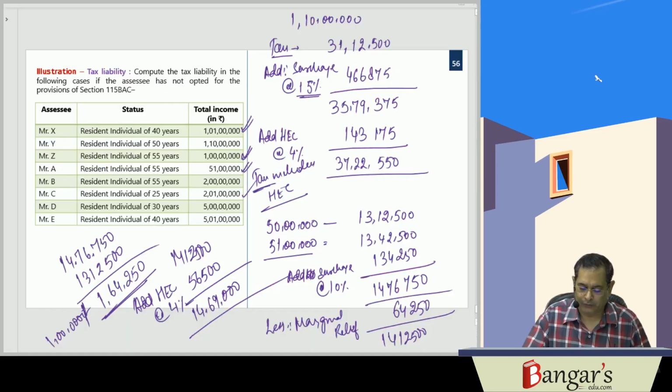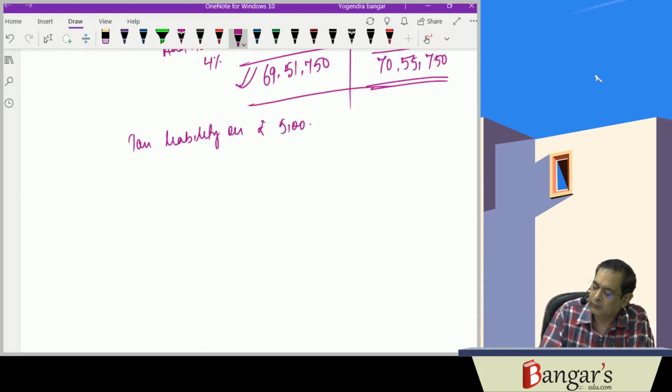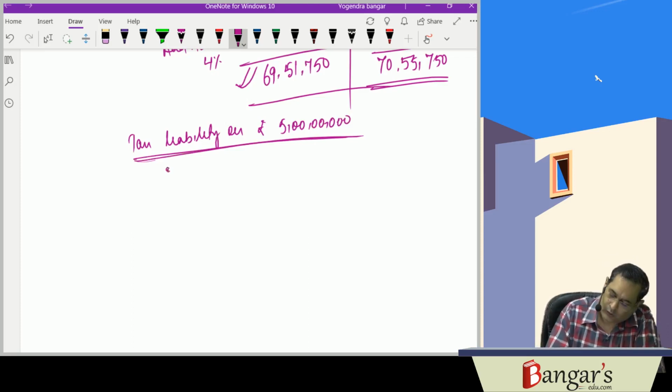Next question is about 5 crores. We have already discussed tax liability on 5 crores. Let us see the tax liability on rupees 5 crores. On the first 2,50,000, it is nil.